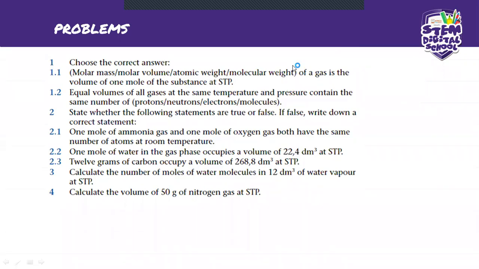Going to 1.2, it says equal volumes of all gases at the same temperature and pressure contain the same number of what? Protons, neutrons, electrons, or molecules. What is this one? 1.2.